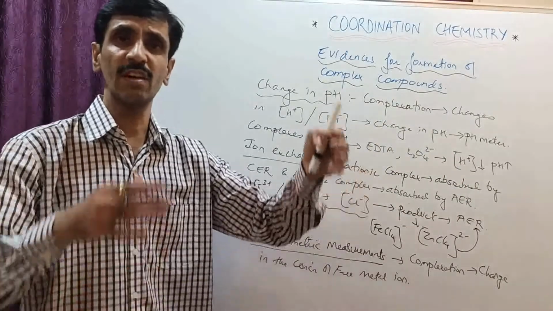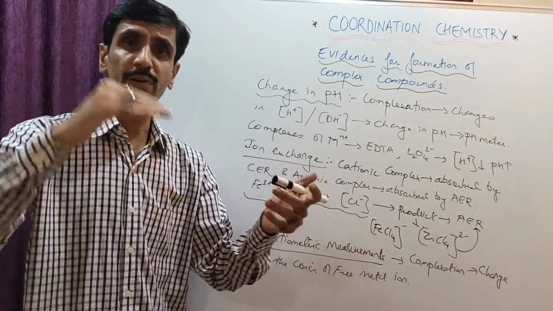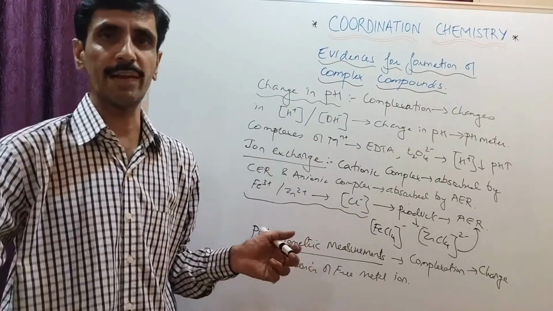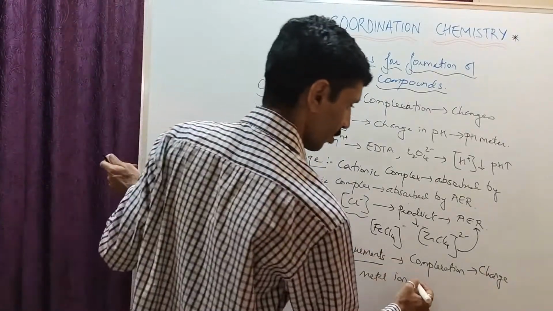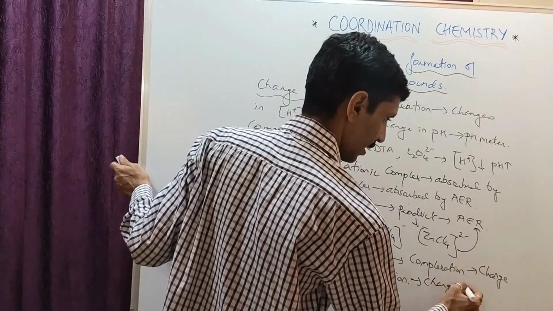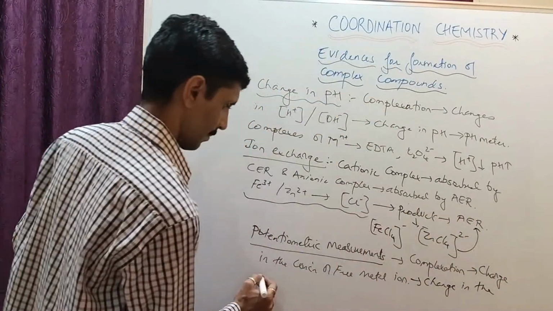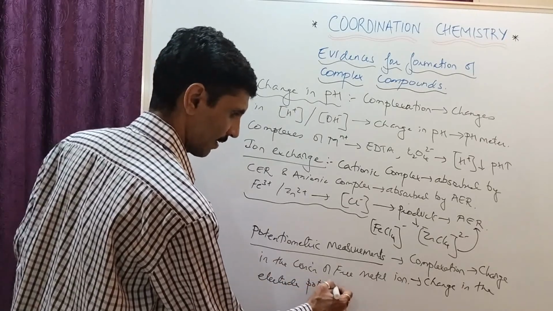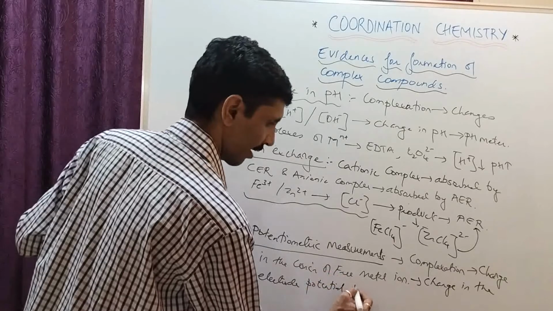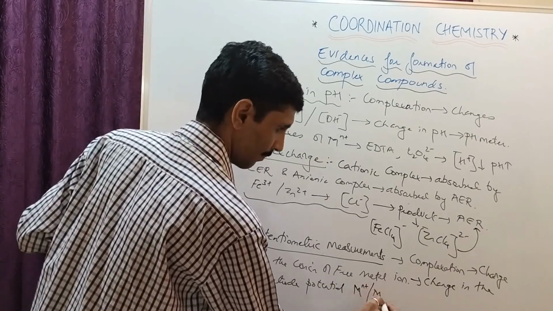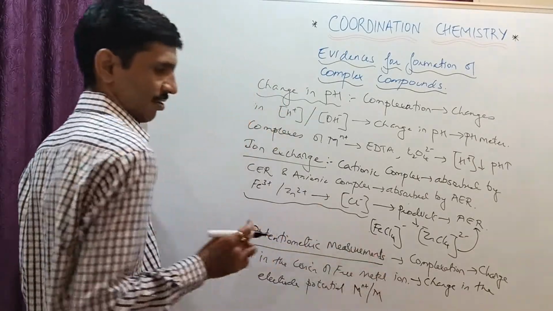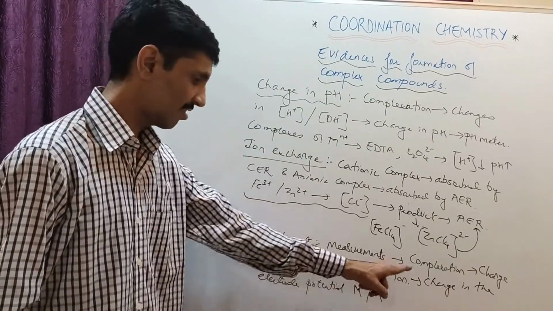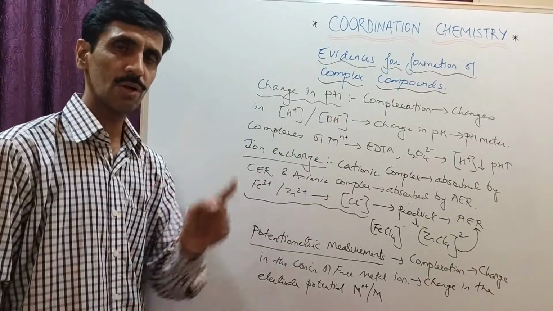Alright, so as a result of which there is going to be a decrease as far as the concentration of a free metal ion is concerned before complex formation and after complex formation. So इसके वजह से there is going to be a change taking place in the electrode potential. Generally, electrode potentials are going to be considered in the form of SRPs, that is standard reduction potential. So I got say M^n+ and M. Okay, so this is positive charge and this is 0. That is a free metal. Alright, so obviously this is going to be reduction. So this is a change in the electrode potential which is being observed due to complexation.